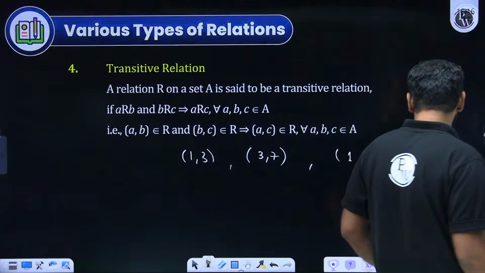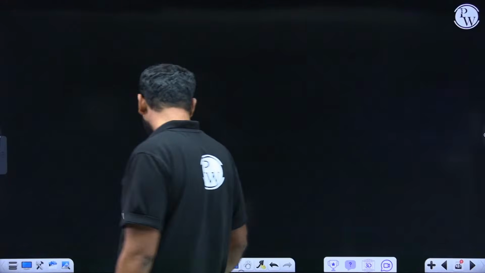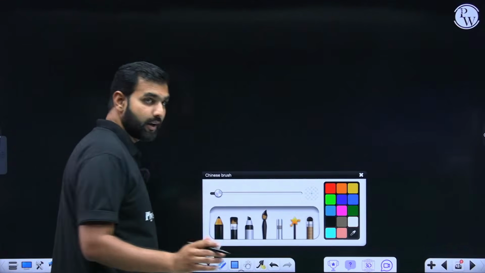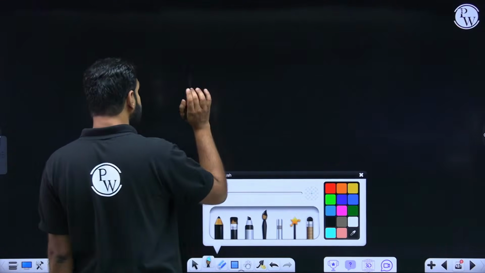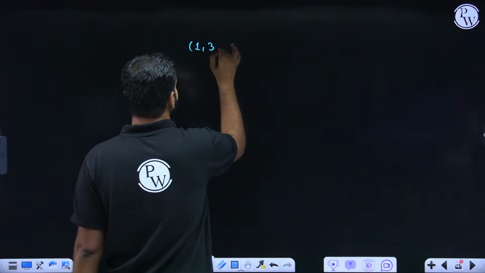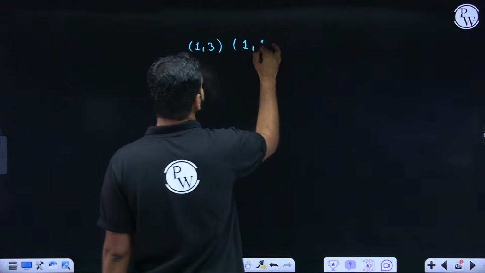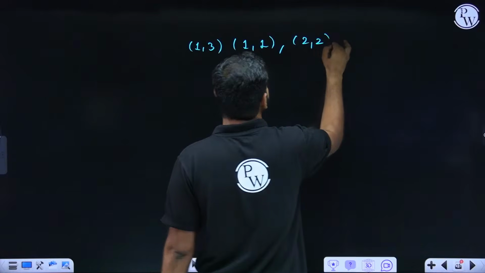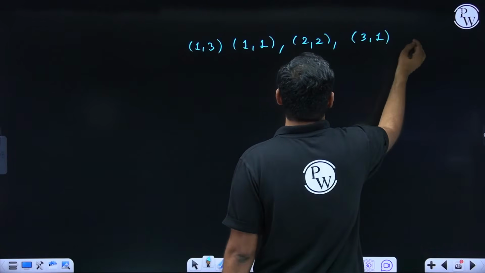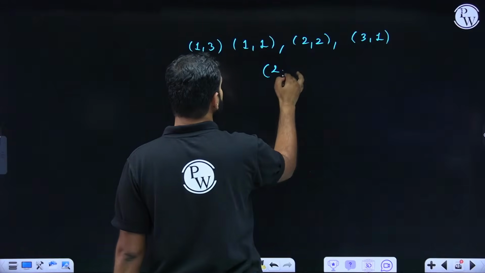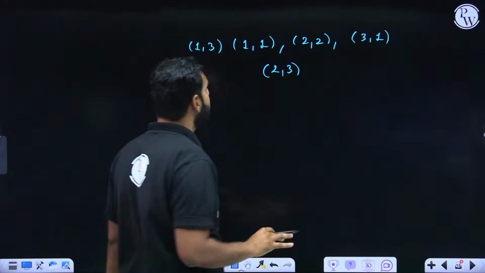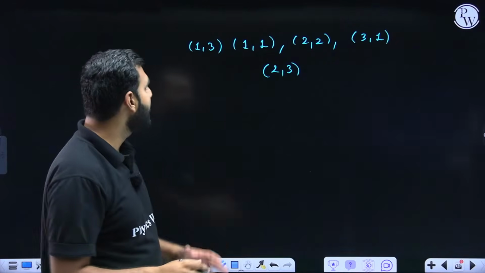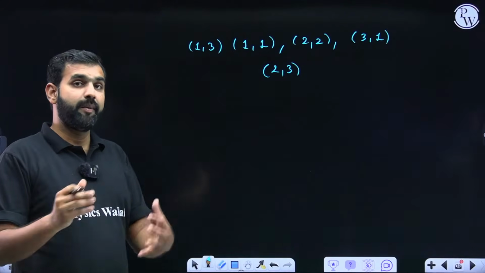Now from here, there is a small technique which I developed from one of the teachers. Here you can also adapt it. One of the very important and a very good methods. For example, 1 comma 3, 1 comma 1, 2 comma 2, let's say 3 comma 1, and let's say 2 comma 3. These are all the elements which are given to you, right? And I need to check whether it is reflexive, symmetric and transitive or not.